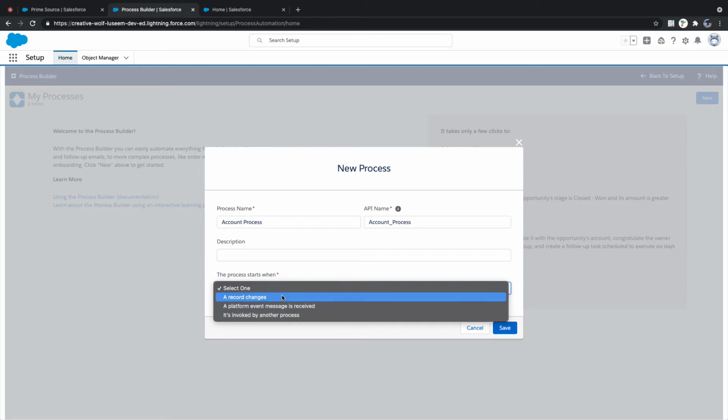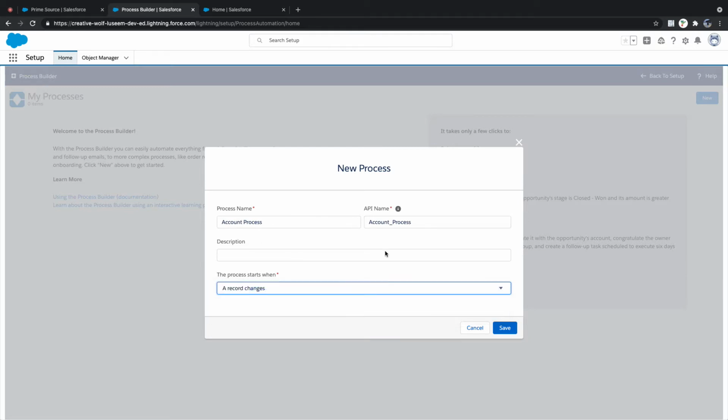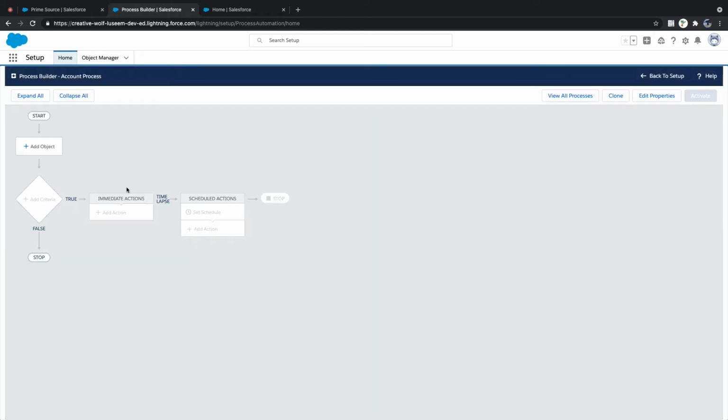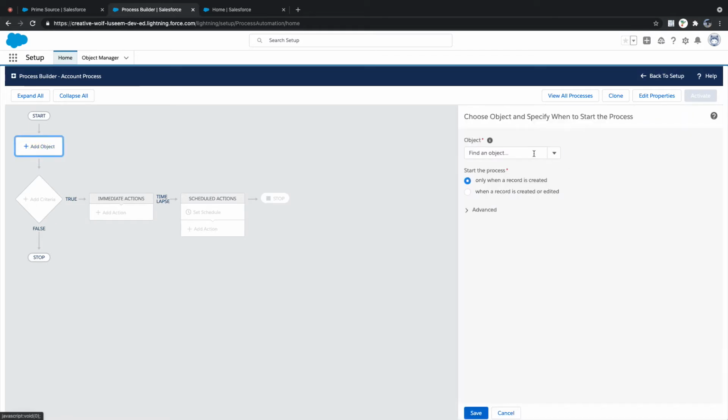This needs to be executed whenever there is a change in my record. Record changes is my event. First, we need to select an object. See, the flow model is created automatically. Here you need to say account. When do you need to execute? When a record is created or edited. Okay, save.